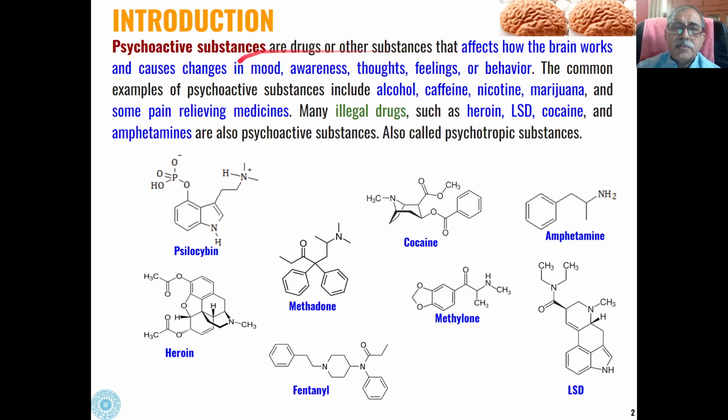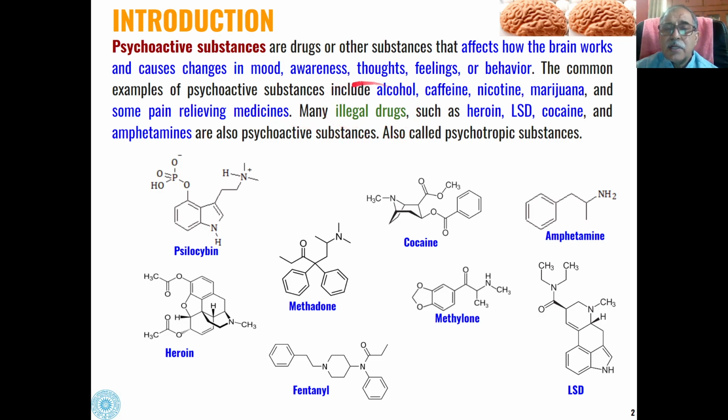The common examples of psychoactive drugs or substances include alcohol. We are very much aware that alcohol can affect our brain, and our mood may change based on consumption of alcohol. Then caffeine is another substance which can affect our thoughts and feelings. Then nicotine, marijuana, and some other pain relieving medicines also act as psychoactive substances.